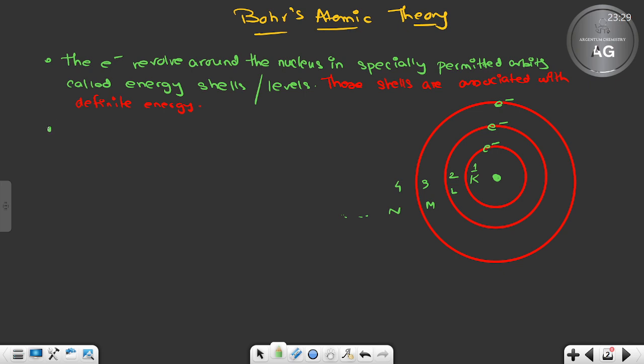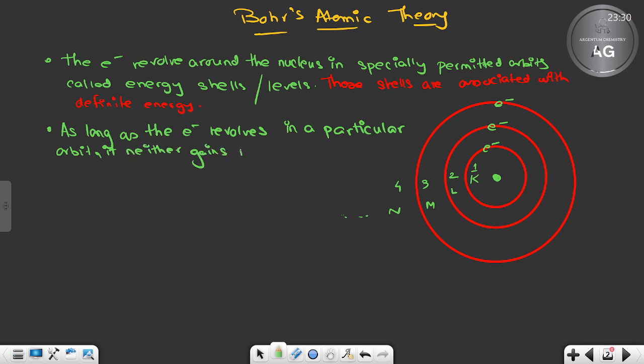Next postulate. Coming to the second postulate: as long as the electron revolves in a particular orbit, it neither gains energy nor loses energy.